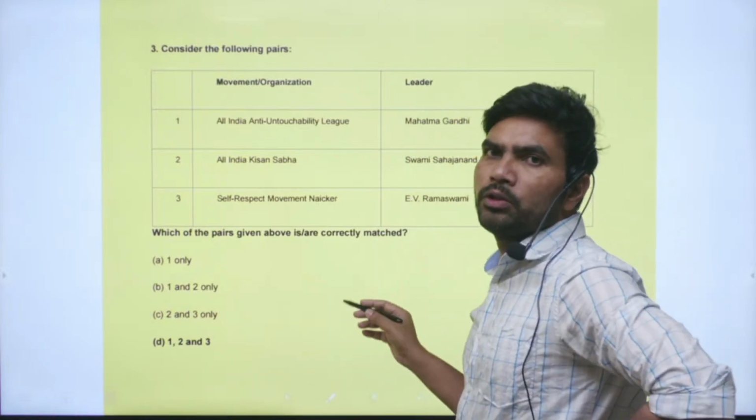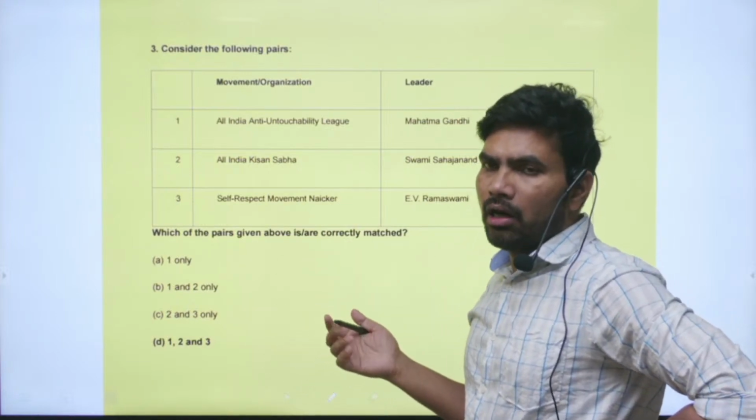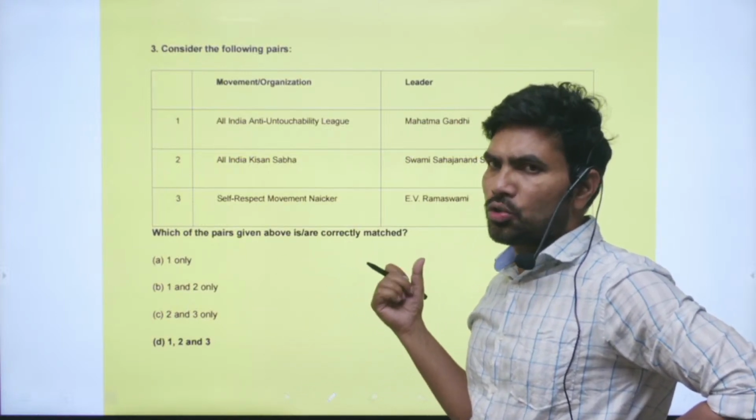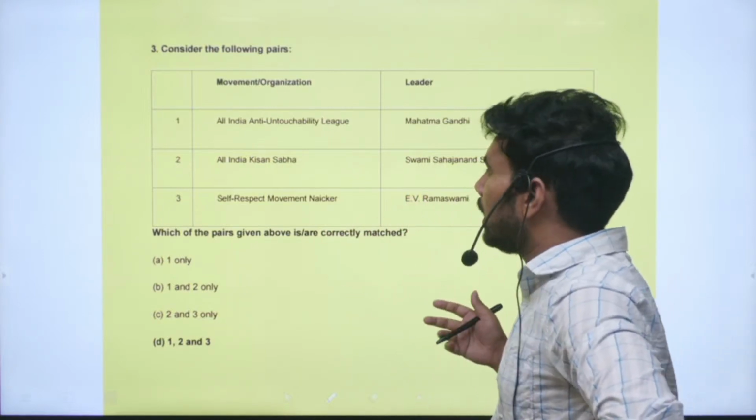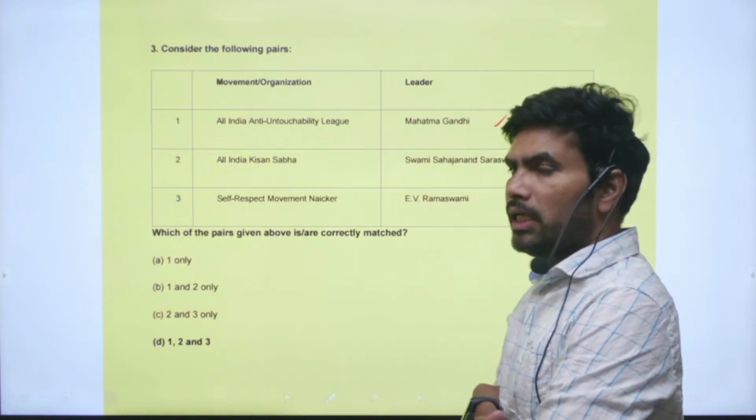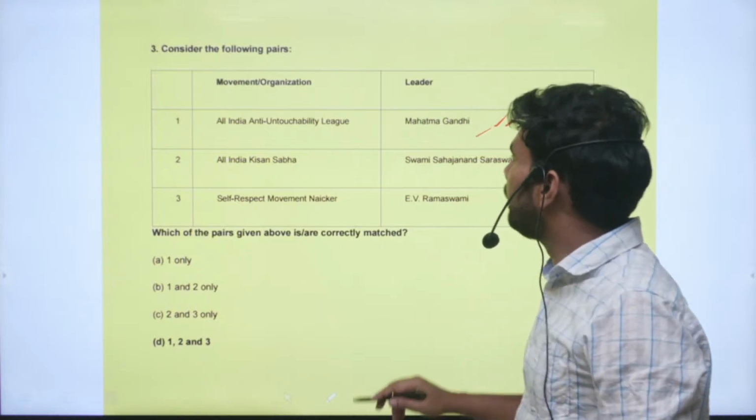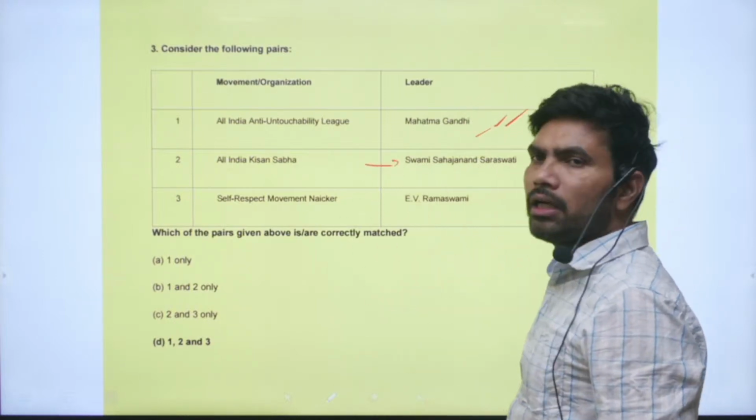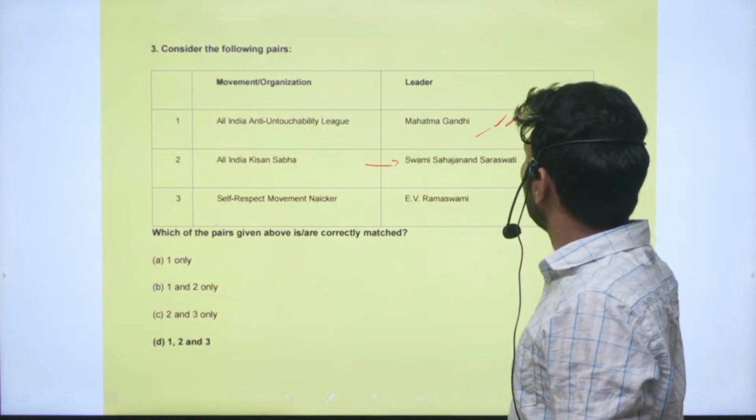You may confuse it with B.R. Ambedkar, but he started some other organization like the Depressed Classes Association. That was the organization started by B.R. Ambedkar for the welfare of the depressed classes, Dalits. Right, the first pair is correct. All India Kisan Sabha, its major popular leader is Swami Sahajanand Saraswati. So this is also a correct pair.